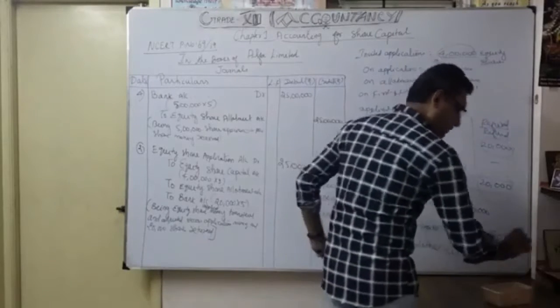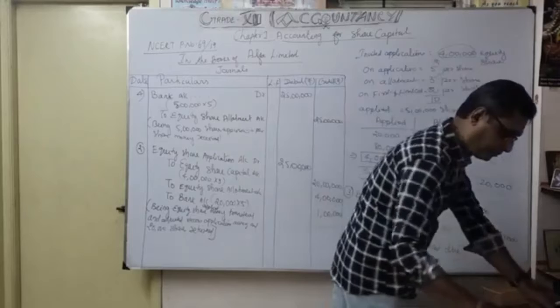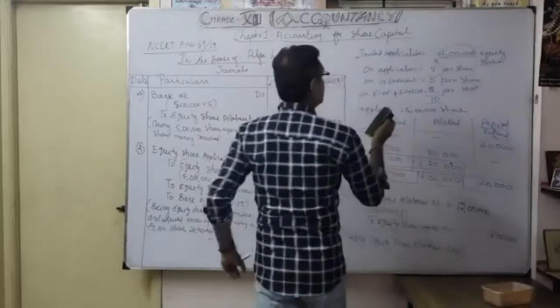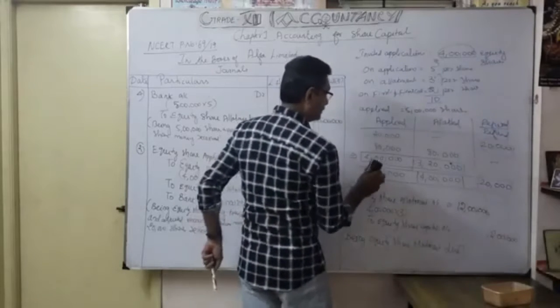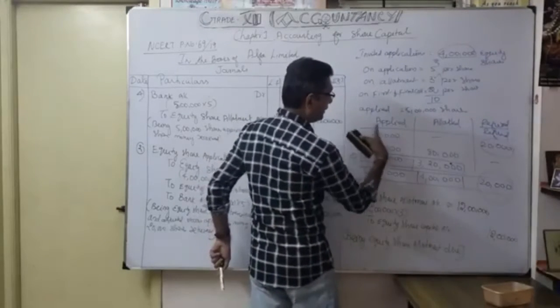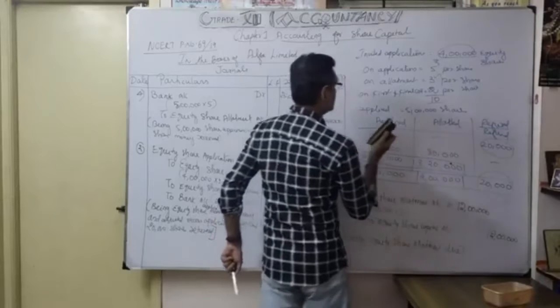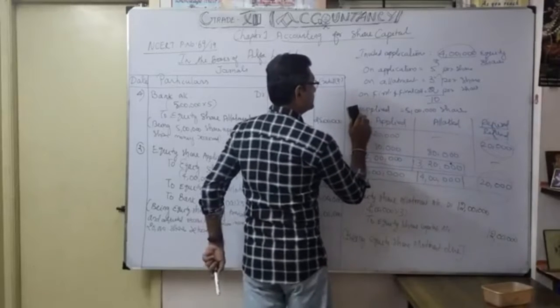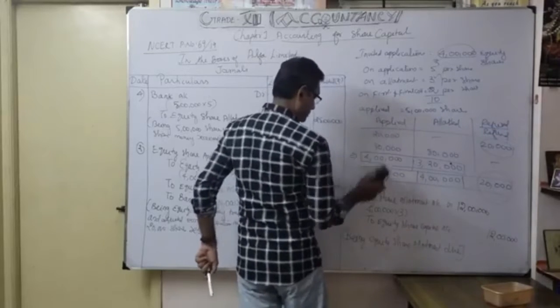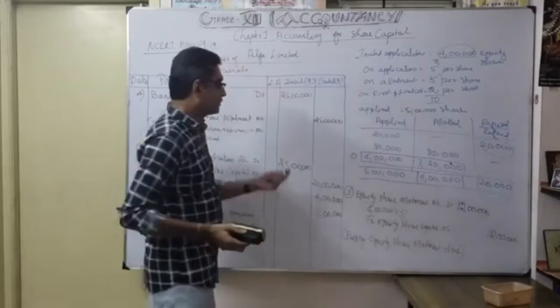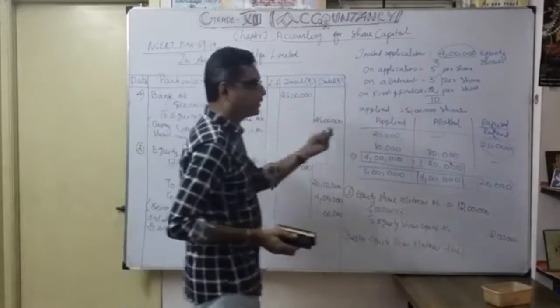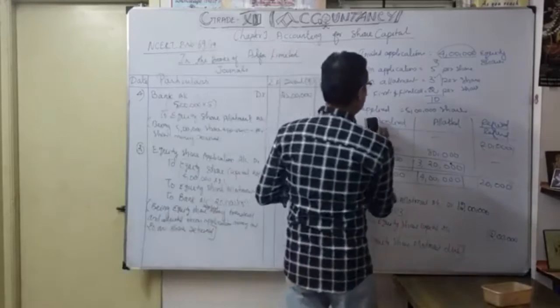Okay, so I will clean this statement. Anyway, you make it 4 lakh applied, allotted 3 lakh 20. So third journal entry, fourth they are going to do.